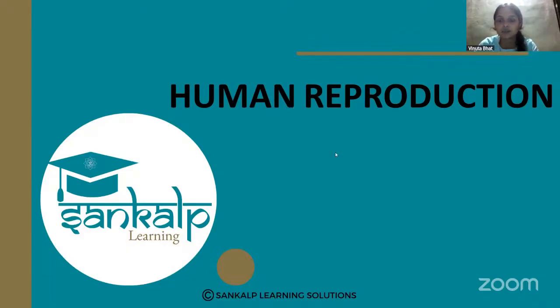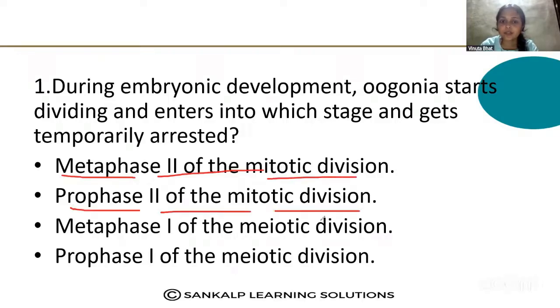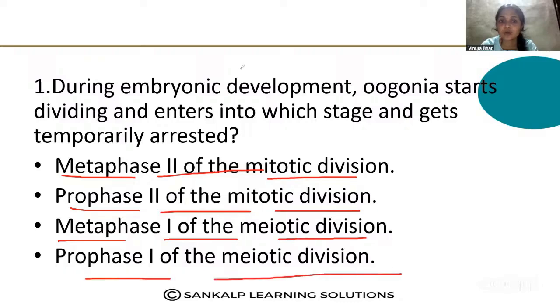Let's start today's session with this question. Let's read the question properly. During embryonic development, oogonia start dividing and enter into which stage and get temporarily arrested? Dear students, if you know the answer, please comment your answer in the chat box. Metaphase 2 of the mitotic division, prophase 2 of the mitotic division, metaphase 1 of the meiotic division, prophase 1 of the meiotic division. What's the correct answer?